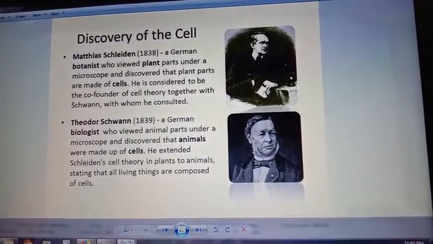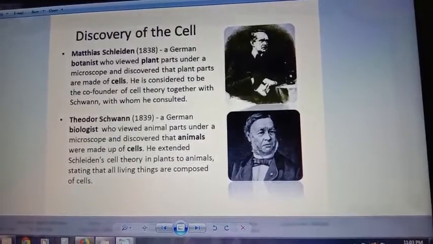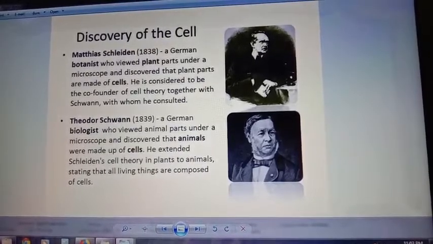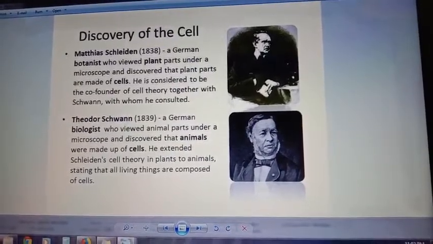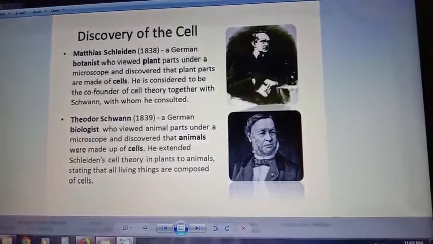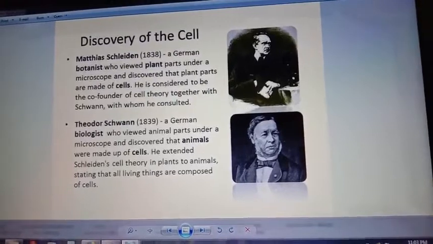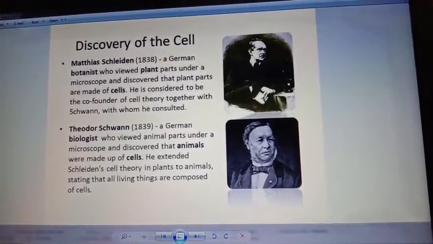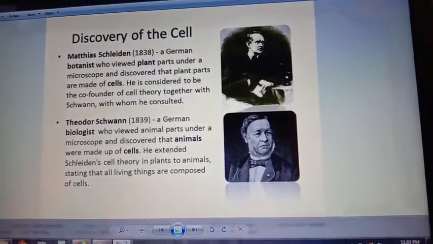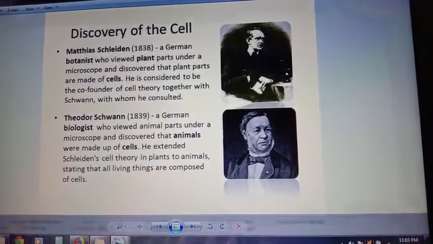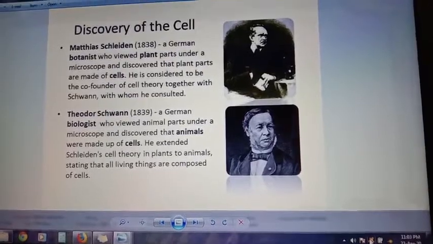Actually, Schleiden, a German botanist, viewed plant parts under a microscope and discovered that plant parts are made up of cells. He is considered to be the co-founder of cell theory together with Schwann, with whom he consulted. Theodor Schwann, the second scientist, viewed animal parts under a microscope and discovered that animals were also made up of cells. He extended Schleiden's cell theory in plants to animals, stating that all living things are composed of cells.